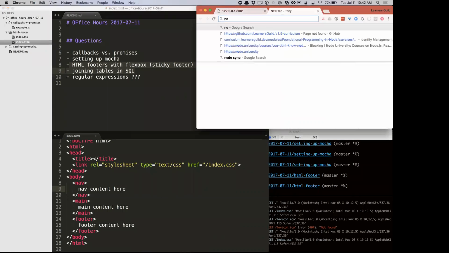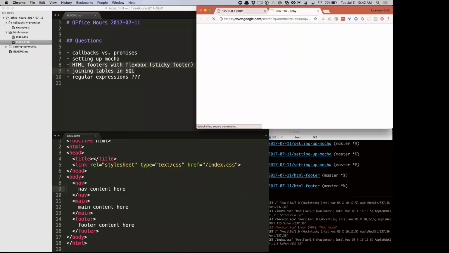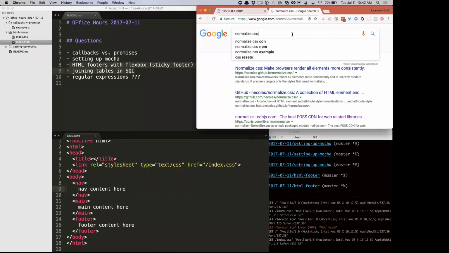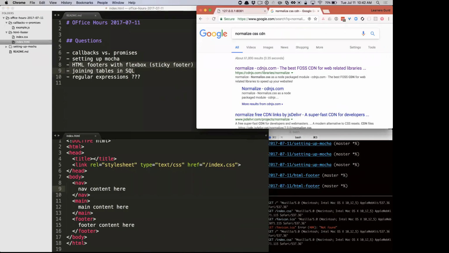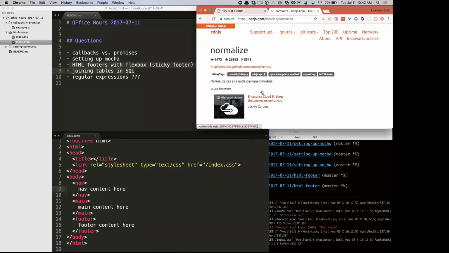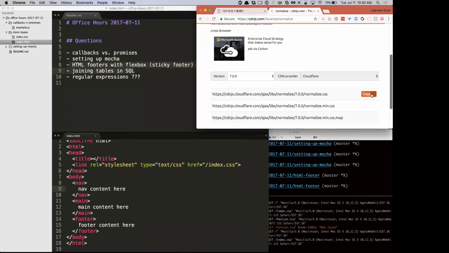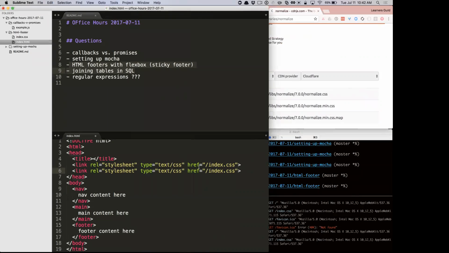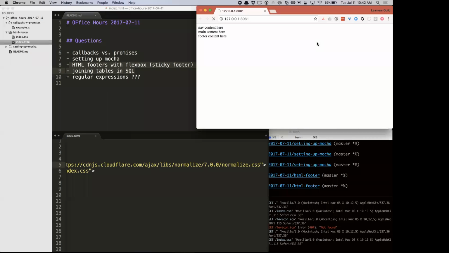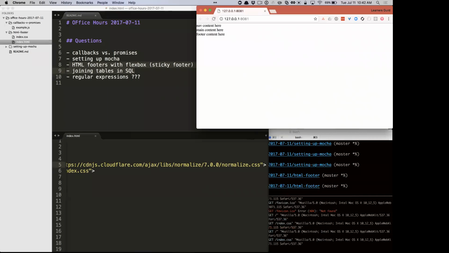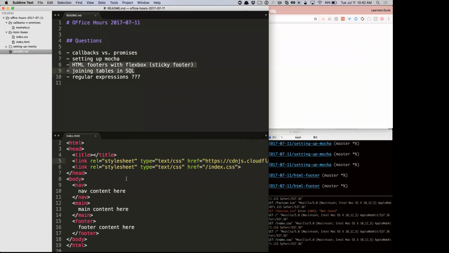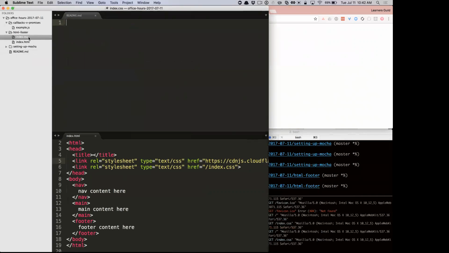I'm going to actually start with normalize at least, because it's going to set some better defaults for all the browsers to make them a little bit more similar. And I'll just use the CDN for this. And I'll link to the style sheet as well. And you'll see a slight change where we got rid of that padding around the body. That was the main reason I wanted to do that, because it takes off some unnecessary stuff. Cool.